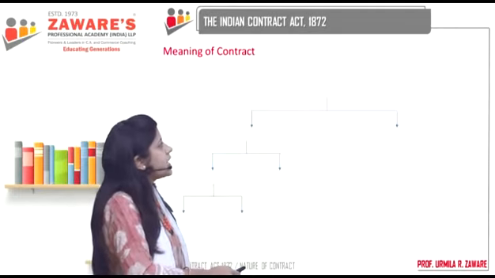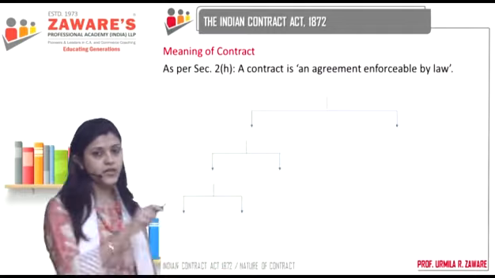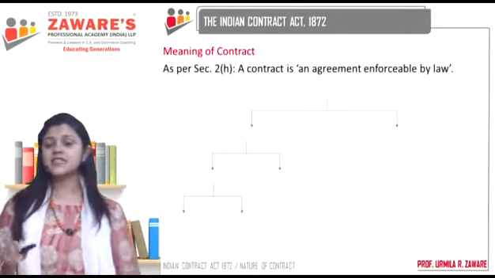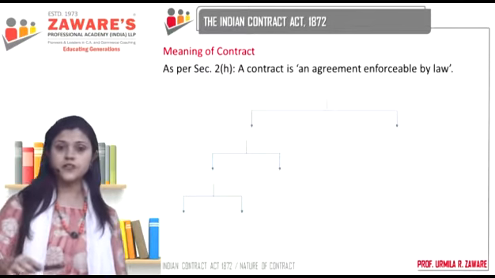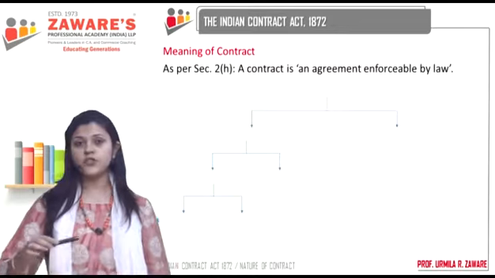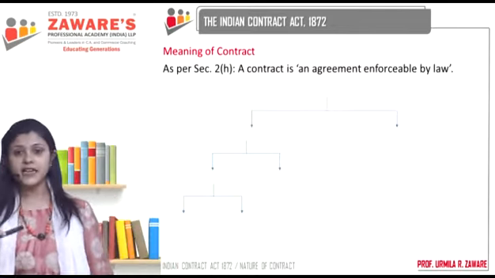Then let's understand about the meaning of contract. As I told you, every act has certain common features. First is the preamble, then there is section 1. Section 1 we understood, which has the title, the date of commencement, the extent and the scope.